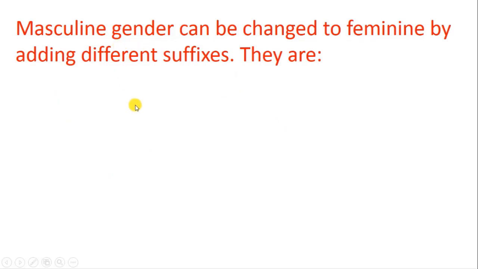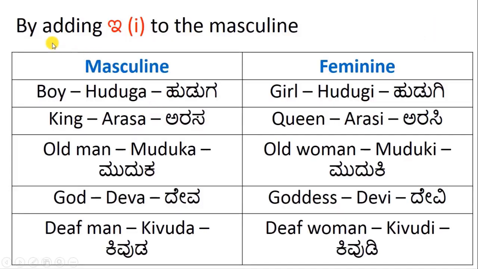Now, changing the masculine to feminine. To change a masculine gender to a feminine gender, you need to add different suffixes. You need to add something extra, and there are many different suffixes. We will see one by one. By adding e to masculine gender, you can convert it into feminine gender.